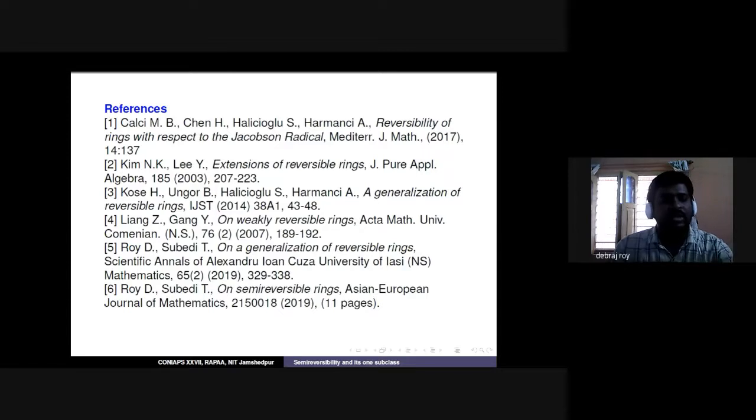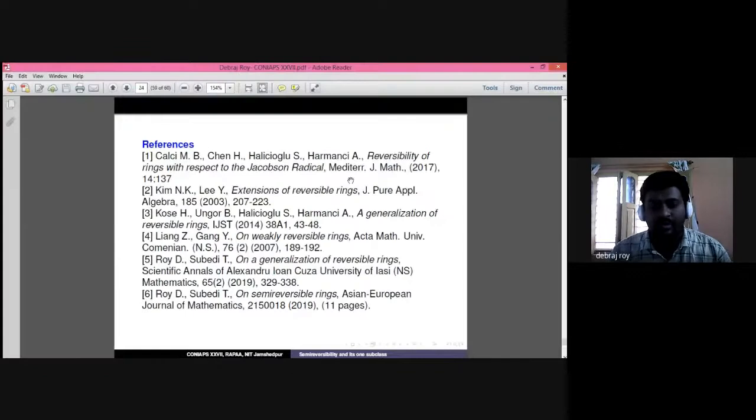And these are some references. The first four are papers on all the existing classes of reversible rings, and the fifth and sixth papers are our own. These two works are already published: semi-reversible rings and generalization of reversible rings. And thank you very much.